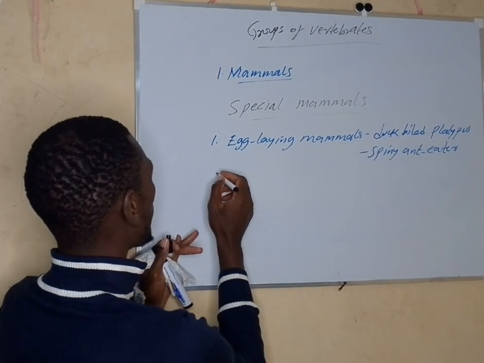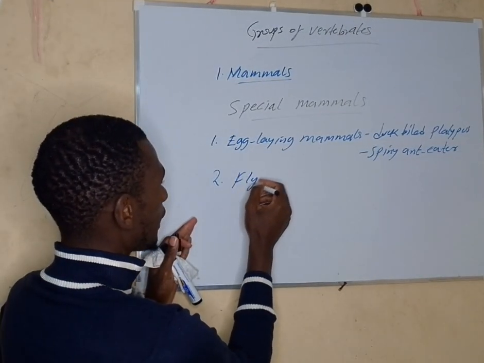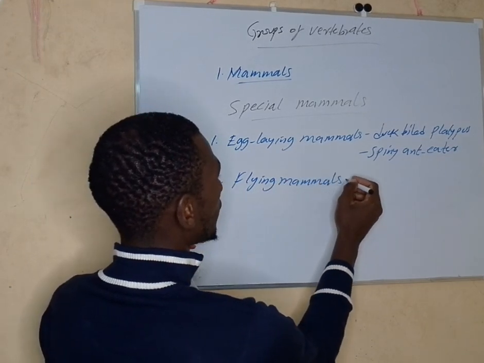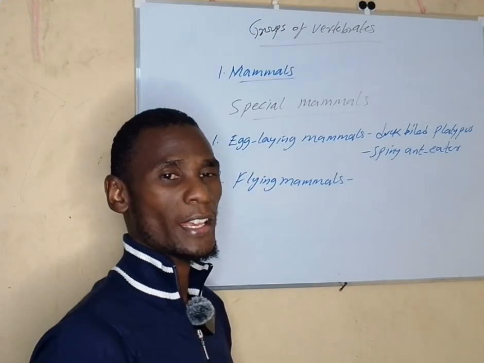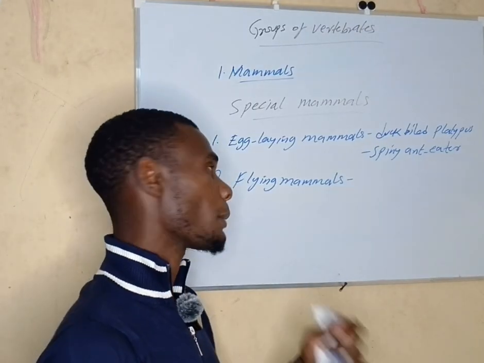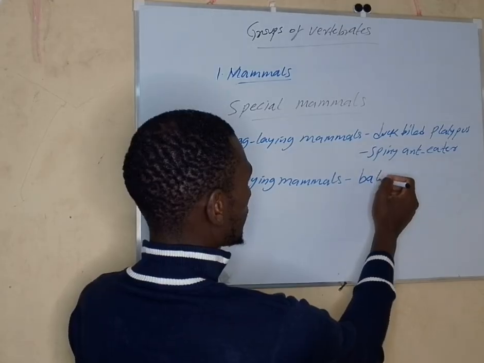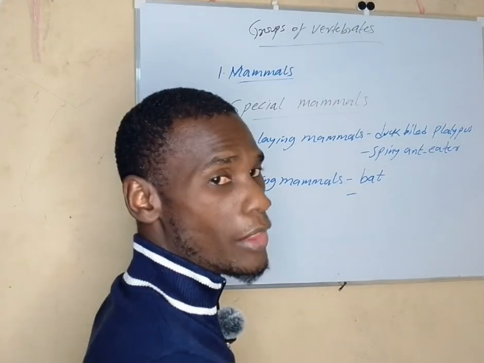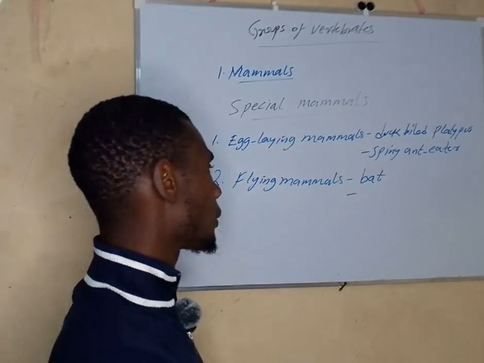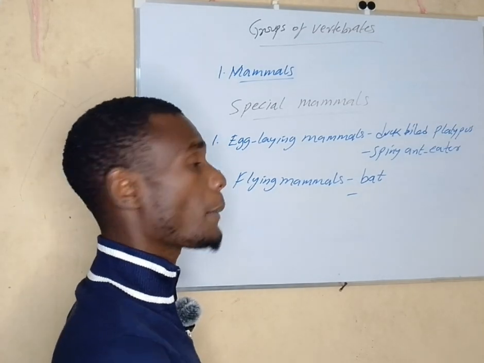The second special group of mammals are what we call flying mammals. Now, these mammals have wings and therefore they fly like birds. So somebody can easily mistake them to be birds, but they are not. They are mammals. An example is a bat. A bat is a flying mammal. It's a mammal, but has wings like a bird. So people confuse them to be birds. They are not birds, they are mammals.